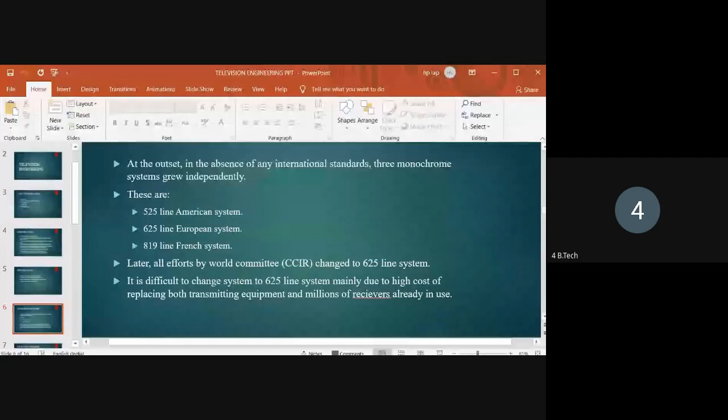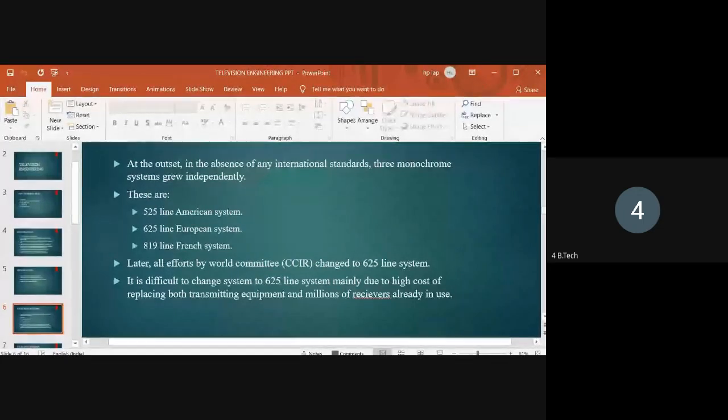Actually, the UK also has a 415 line system, but it is not very popular. Only these three countries are popular regarding this television system. Later, all efforts were made by the World Committee. World Committee means the CCIR committee. CCIR means International Radio or Television Consultative Committee.